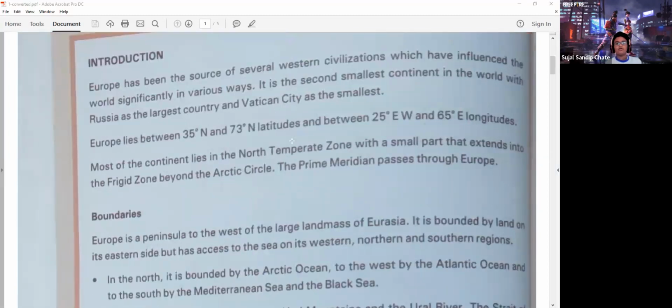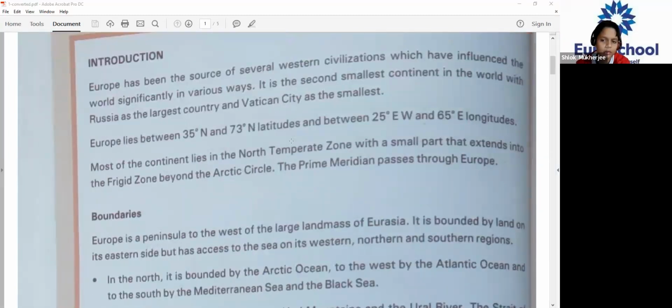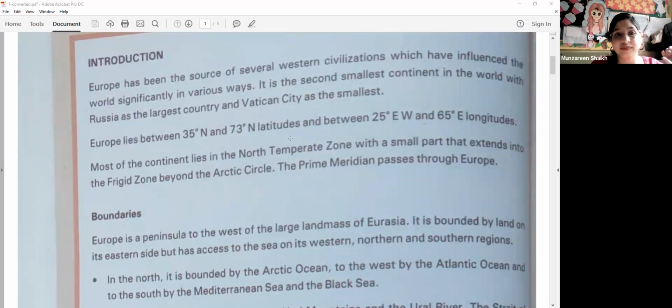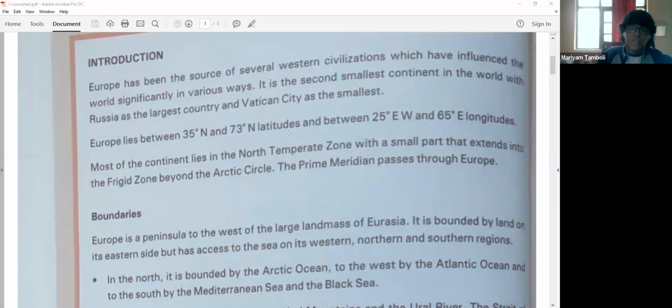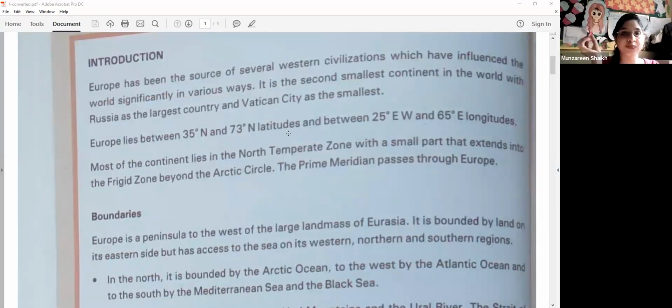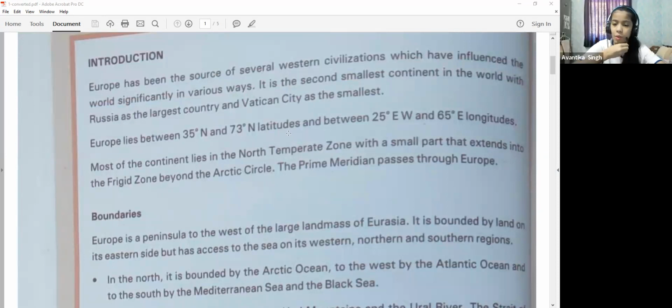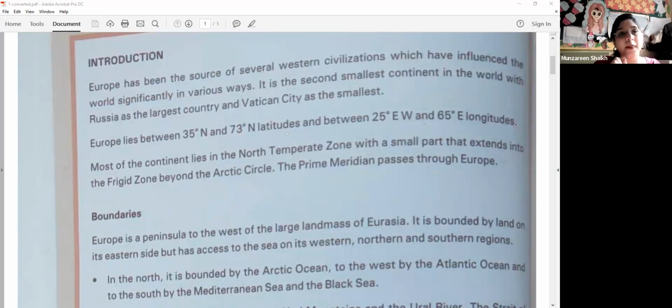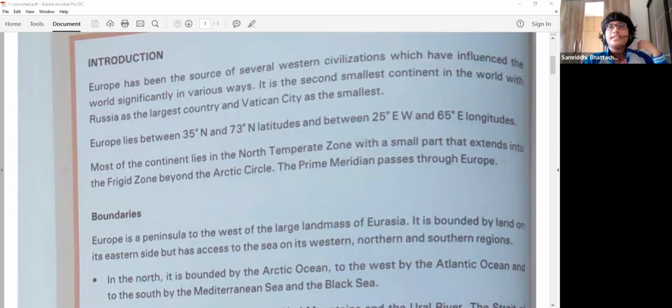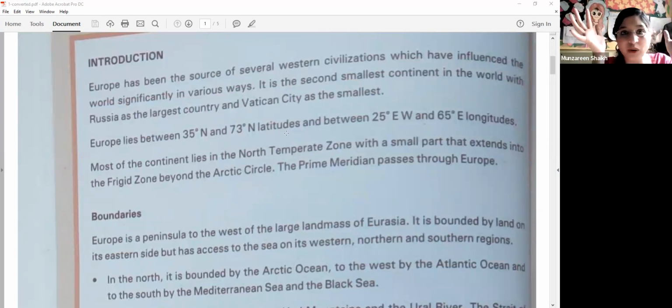Northern temperate zone. The remaining part extends to which zone? The frigid zone, beyond the Arctic Circle. And what passes through Europe? Prime meridian.